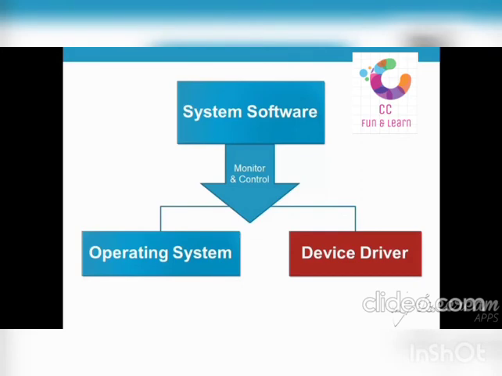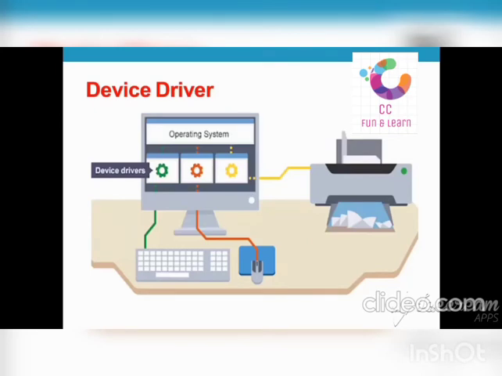Device driver, the other part of the system software. You can see here that the operating system is contacting a device driver for each single device. It has a separate driver for every device it uses. You can see the green line here.